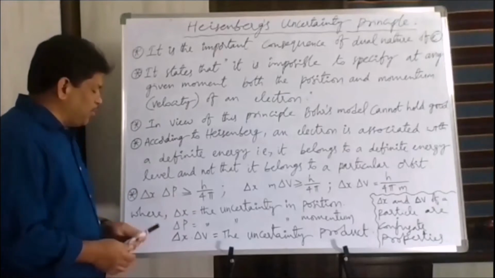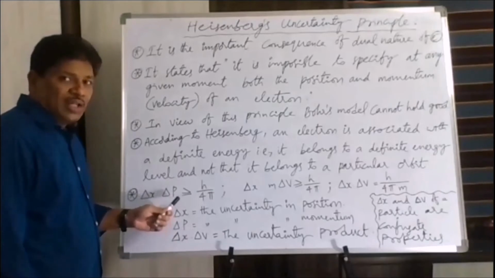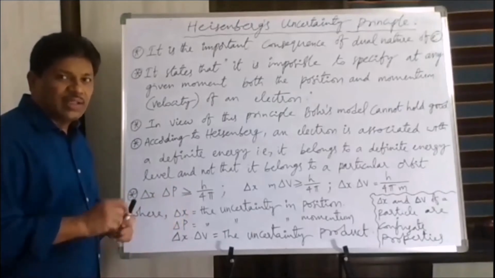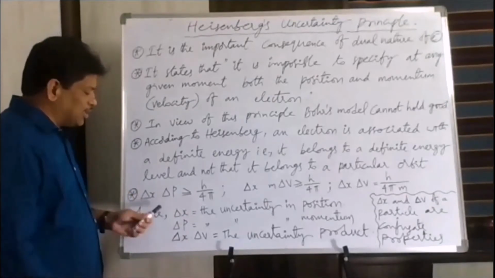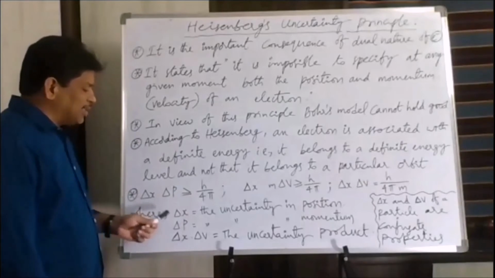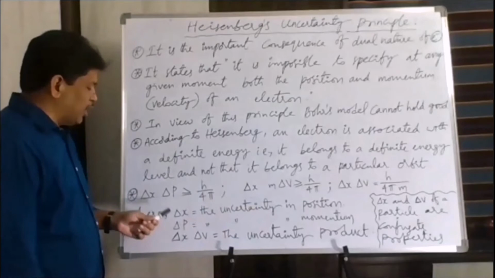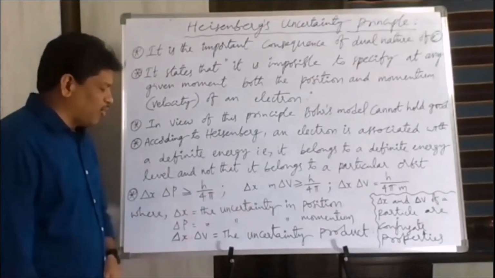That means the product of delta x and delta p is greater than or equal to h upon 4 pi. This is the mathematical expression for Heisenberg's uncertainty principle. Here delta x indicates the uncertainty in position of the electron from the nucleus, and delta p is the uncertainty in momentum of the electron.